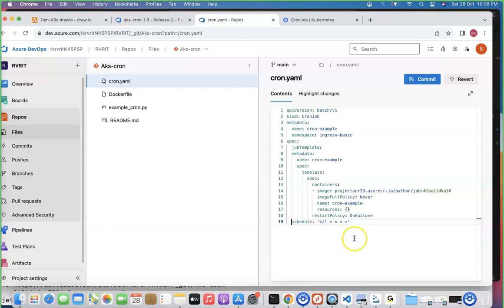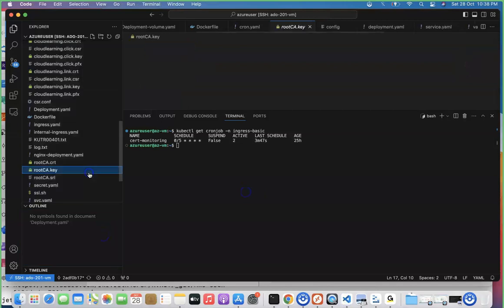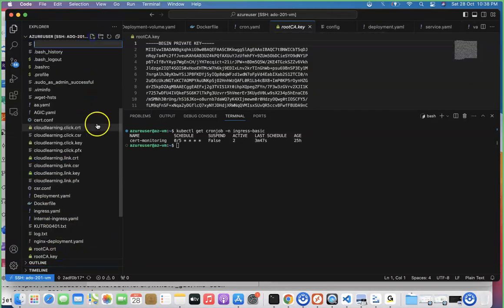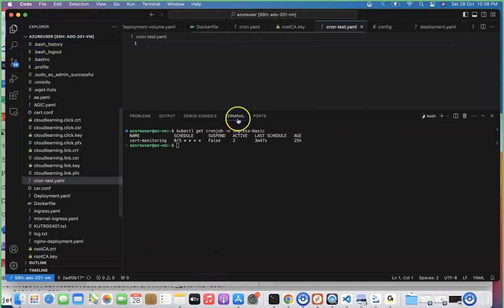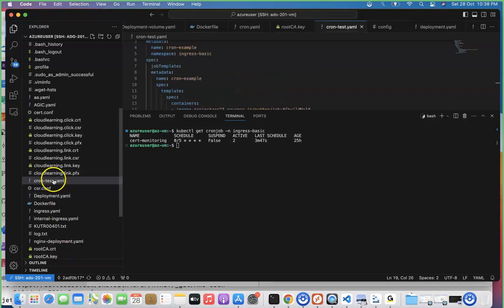The spec one. Okay, let me do one small thing. Let me copy this one. Instead of going this way, I'm just going to the Kubernetes cluster. Sorry, I'm just going to the VM, team. You can simply test this one here. You don't need to worry at all. I'm just creating one file, cron-test.yaml, and pasting it over there. Let me double check whether this is smooth or not first. Copy this. An error will come, no worries, but it should be submitted. That's the only thing I'm looking for.